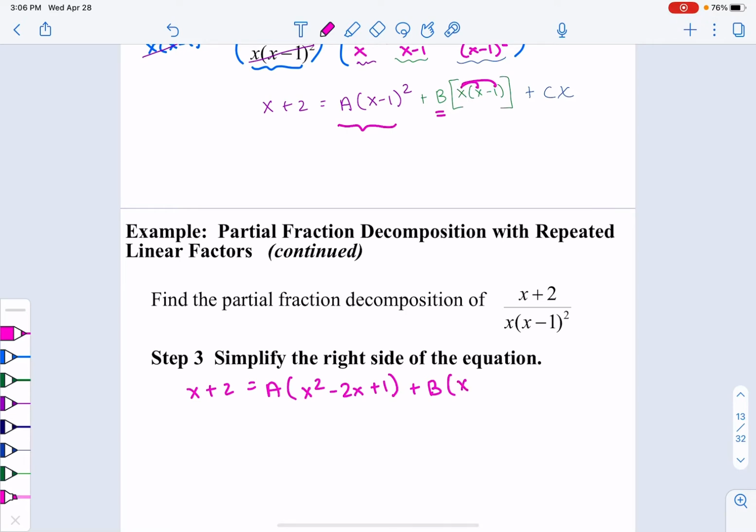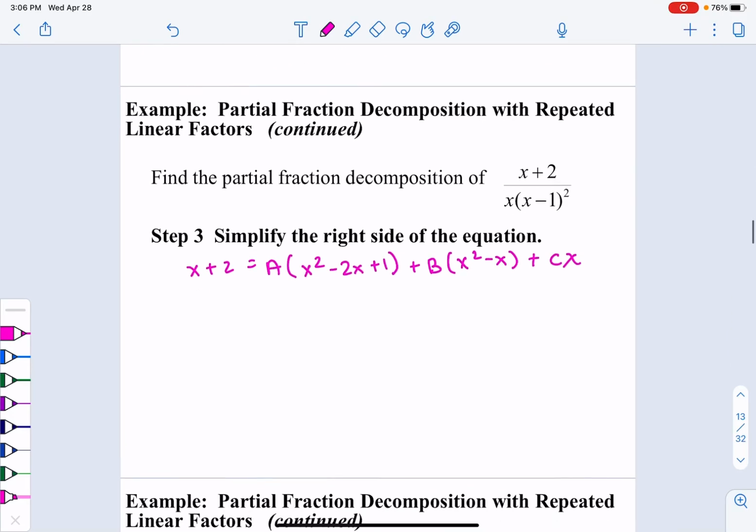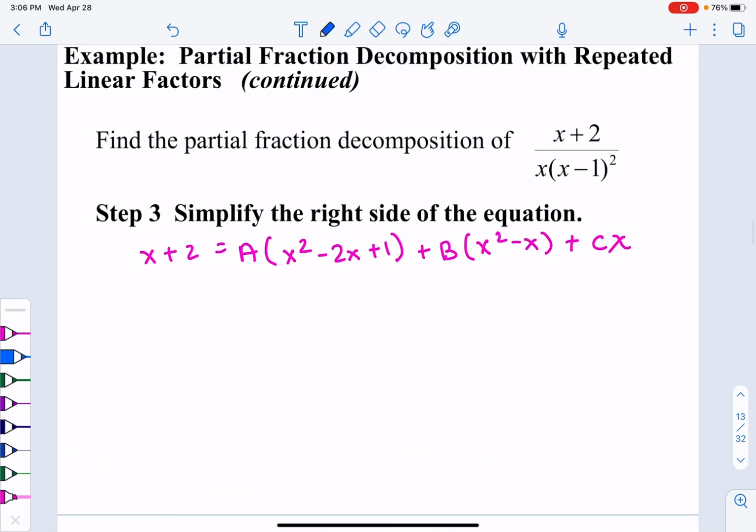That's going to give us x squared minus x. And then we have plus cx. And I'm not done simplifying because I still have some parentheses going on. So let's simplify some more. If I distribute out my a and distribute out my b, we have x plus 2 is equal to ax squared minus, however order you want to write that in.